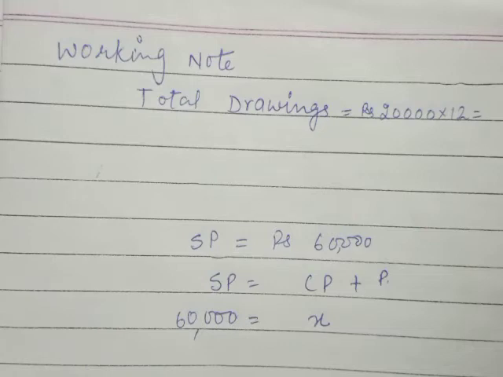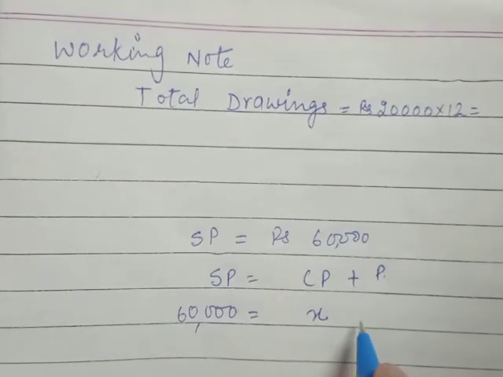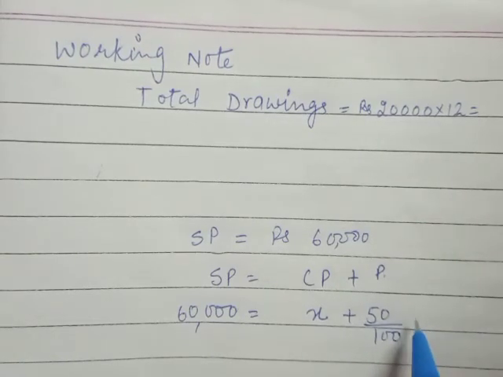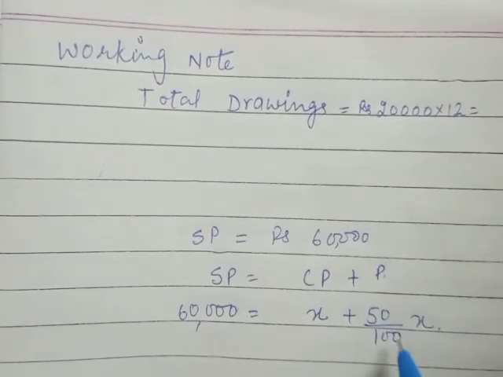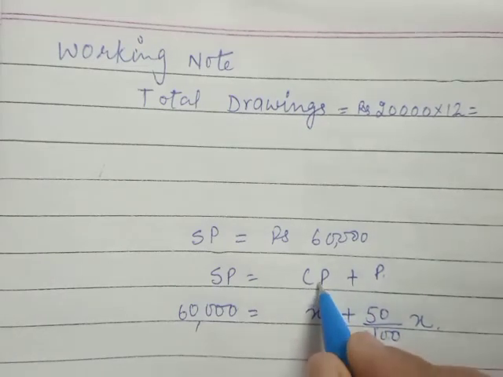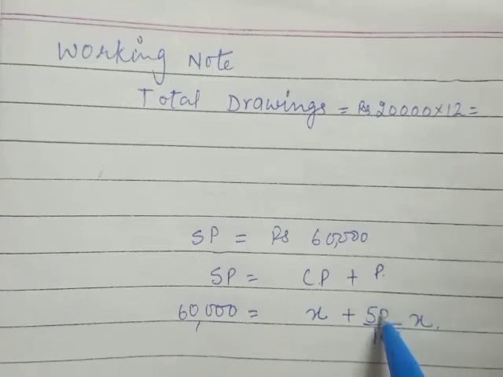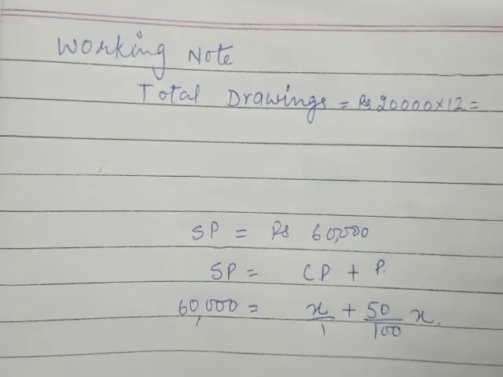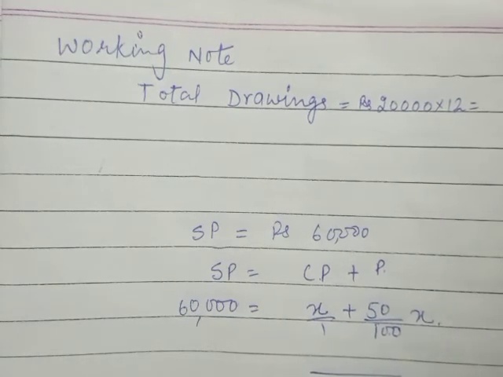Cost plus 50% means 50% is the profit he has charged. So on what do we charge profit? Always you have done that it has been charged on CP. So profit will be 50 over 100 X. Now if I take LCM, that will be 100.